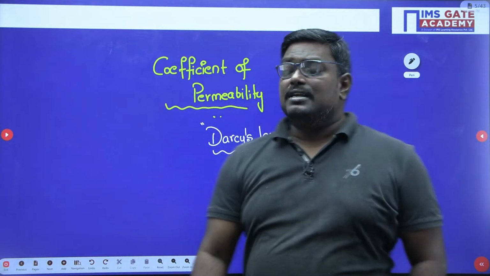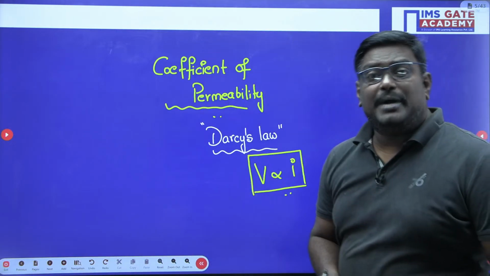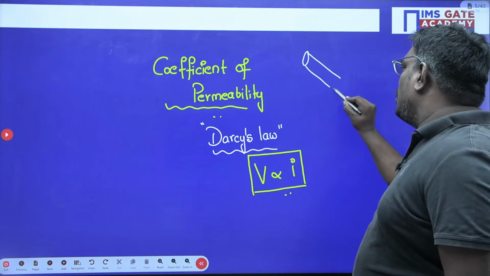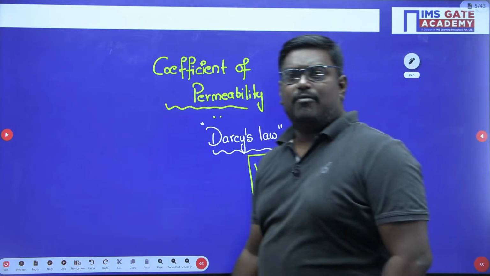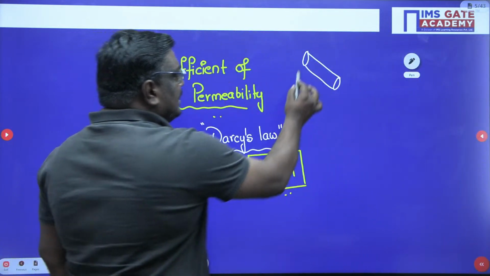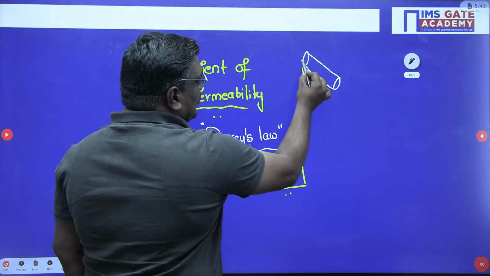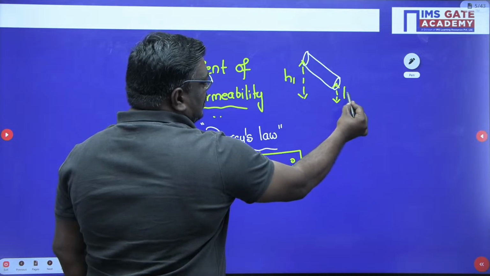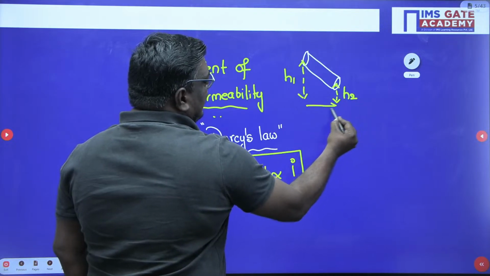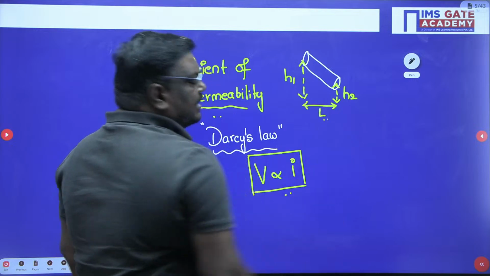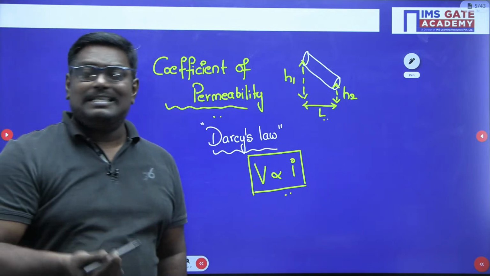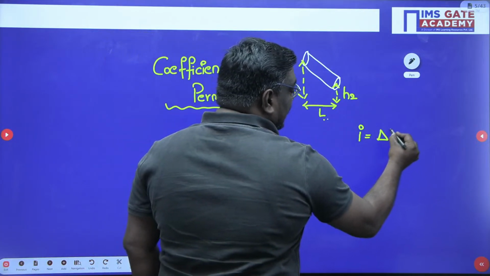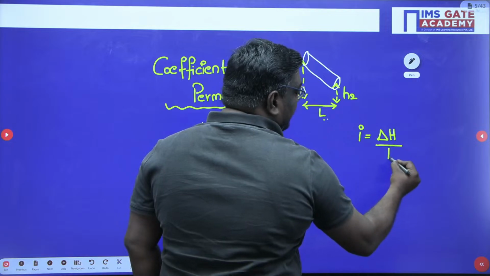Now you will ask me, sir, can you please explain what you mean by hydraulic gradient? Suppose water is flowing from here to here in a pipe, and here you find the head as H1, and here the head as H2, and consider this length as L. Now what will be the hydraulic gradient? Hydraulic gradient is defined as i equal to delta H by L, loss of head per unit length.